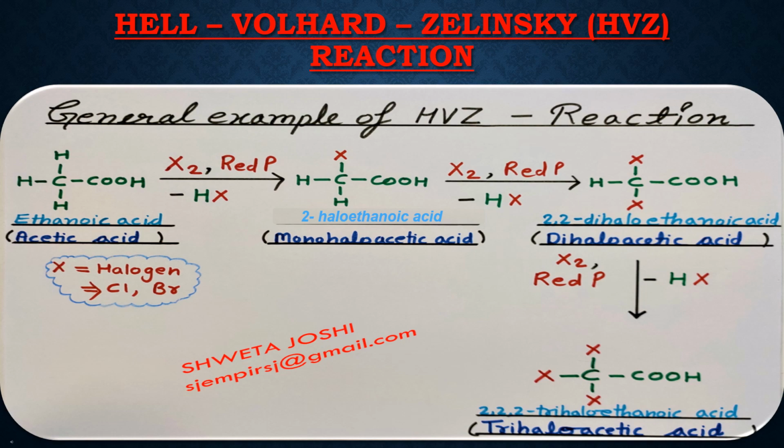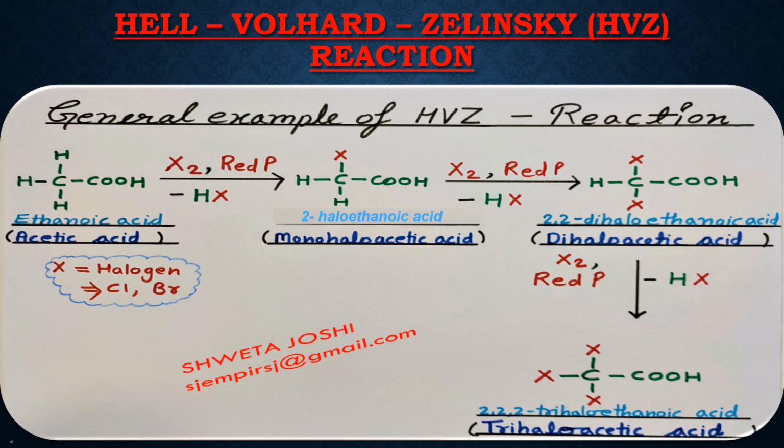Further, this monohalogenated product is reacted again with halogens X2 in the presence of red phosphorus. In this case also HX is removed and the second halogen atom will attach at the position of the hydrogen atom. The product formed will be a dihalogen substituted carboxylic acid.